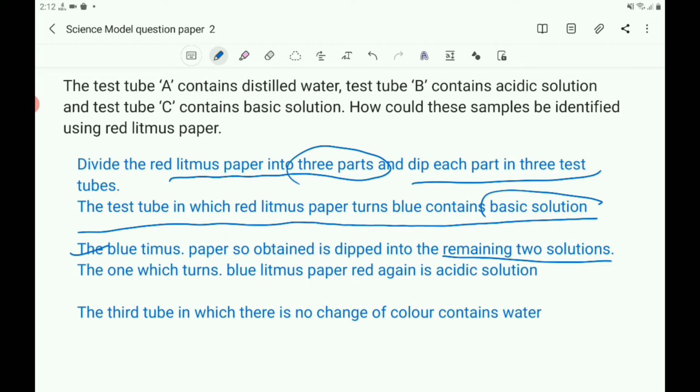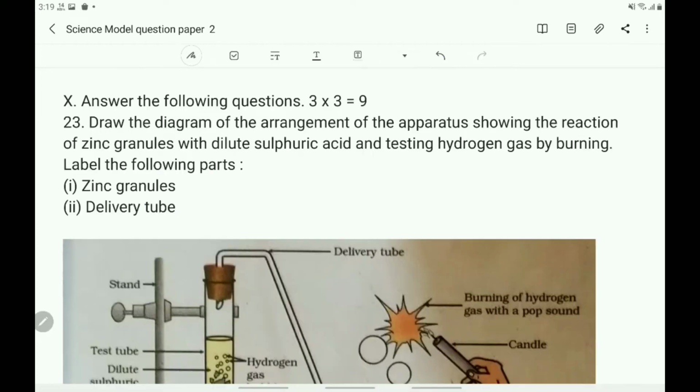So the red litmus converts blue by the basic solution. Take that blue litmus and dip into the remaining two solutions, and the solution in which the blue litmus is converted into red litmus is the acidic solution. And the third tube, in which there is no change of color, contains water, that is distilled water. In this way you can recognize the sample by using red litmus paper. That is the answer for the OR question.